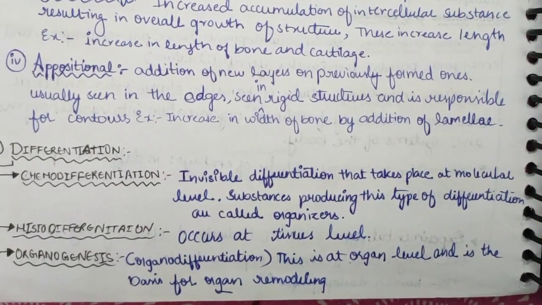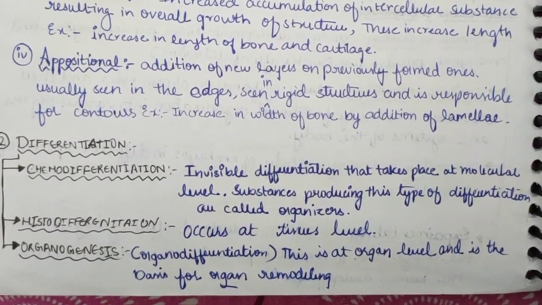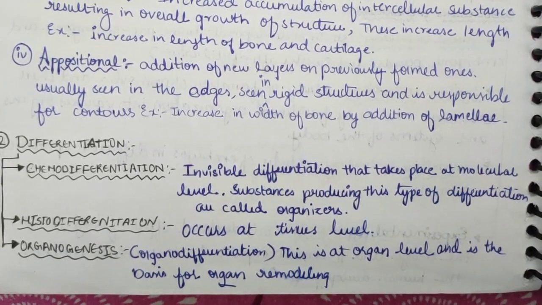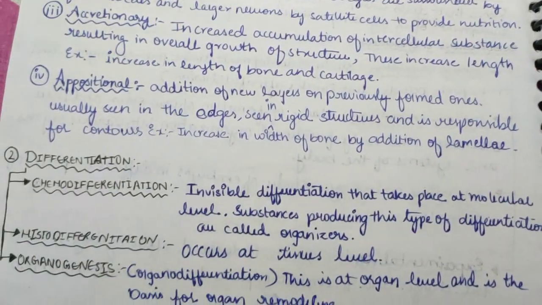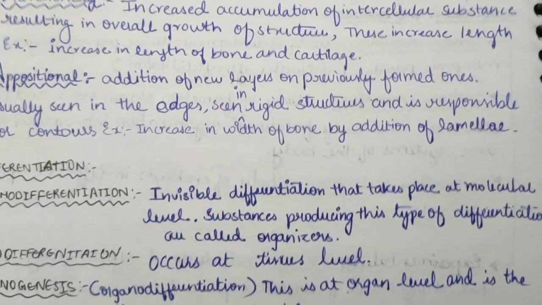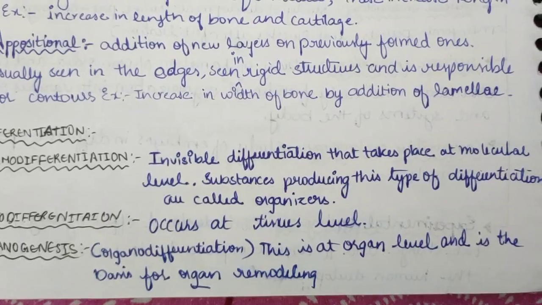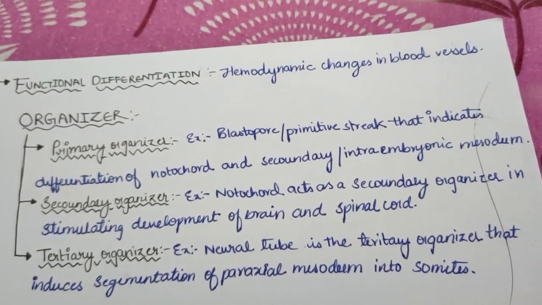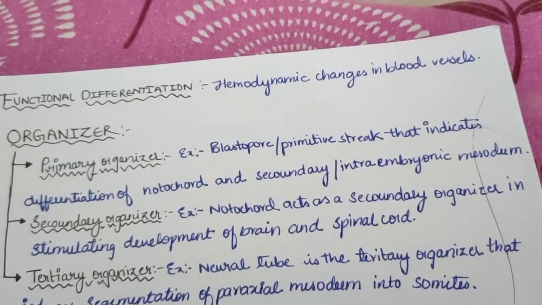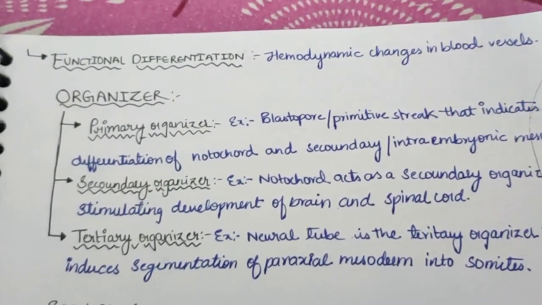It occurs at tissue level. Then organogenesis or organodifferentiation. This is at organ level, and it is the basis for organ remodeling. Then the next one is functional differentiation. Here hemodynamic changes occur in blood vessels, etc.